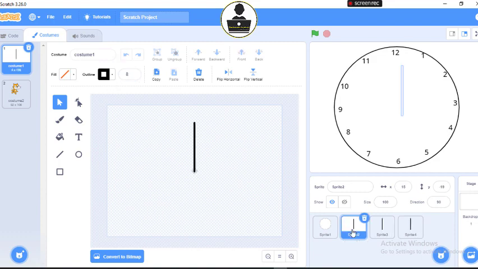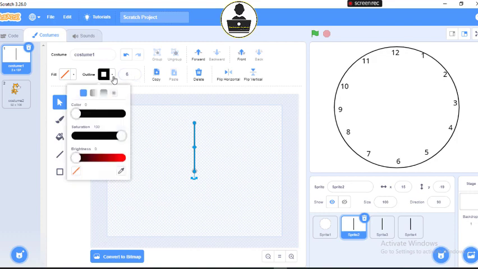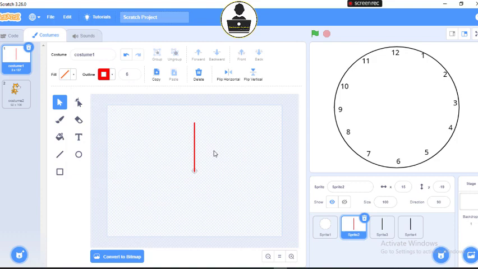Then I come to this first one. I use size 6. Then I can change the color of this one to maybe red for the second, right? And that's okay. So I've virtually done everything.